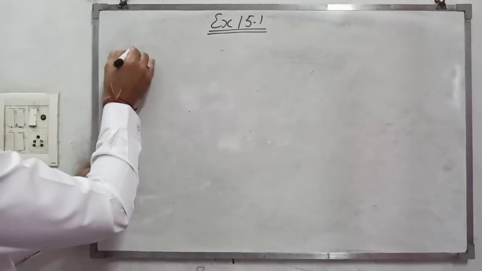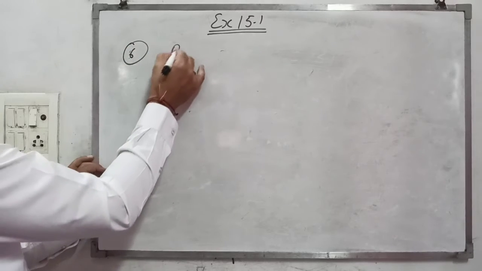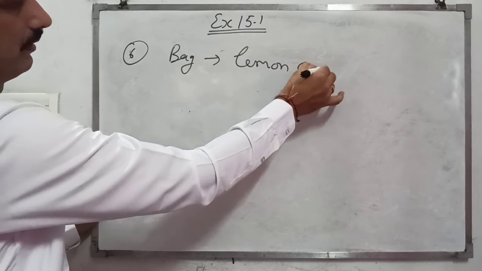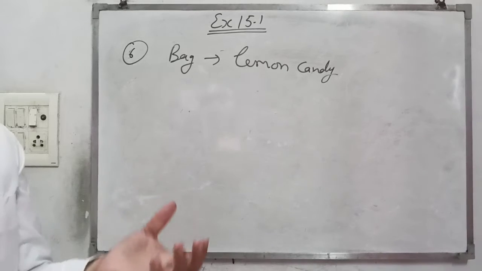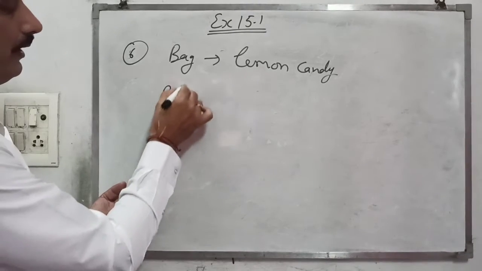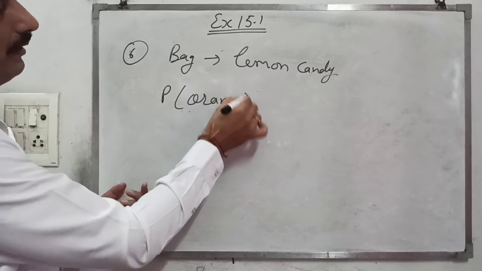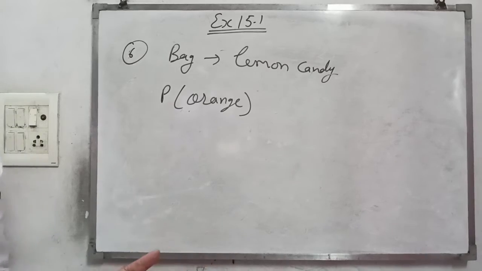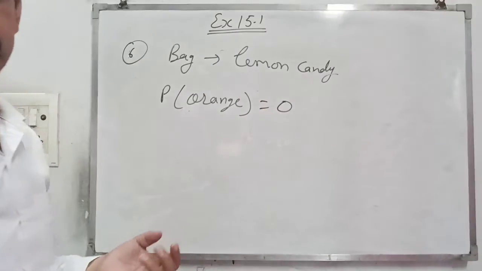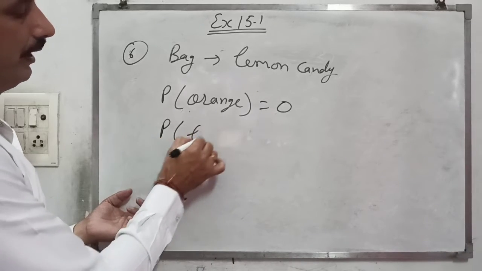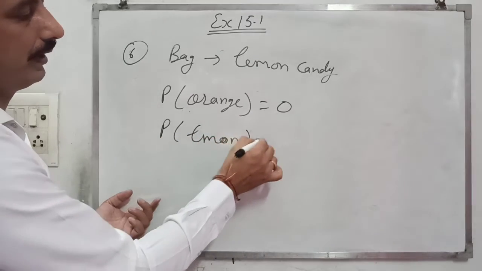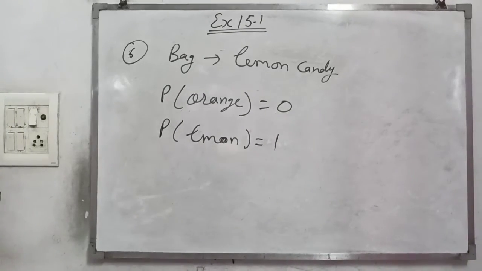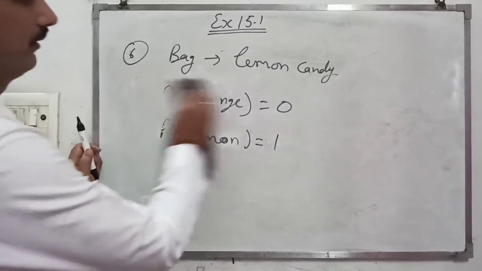Question number 6. A bag contains lemon candy, one bag having only lemon candies. We want to find the probability of an orange candy. How is it possible? If the bag has only lemon candies, we can't find an orange candy, so the probability is 0. It's impossible. The probability of lemon candy is 1, because the bag contains lemon candy, so that is certain. Come to question number 8.